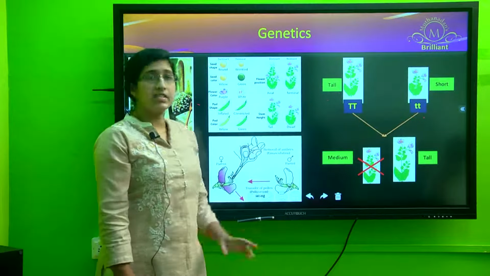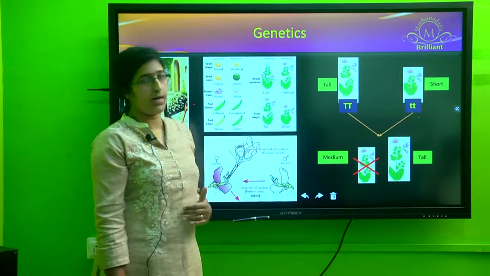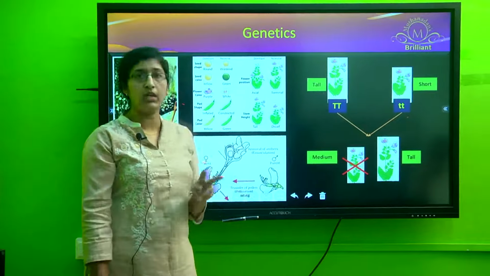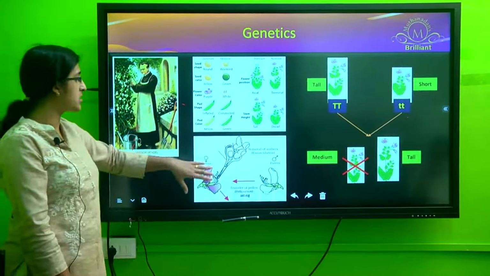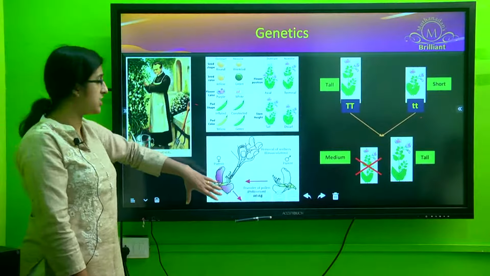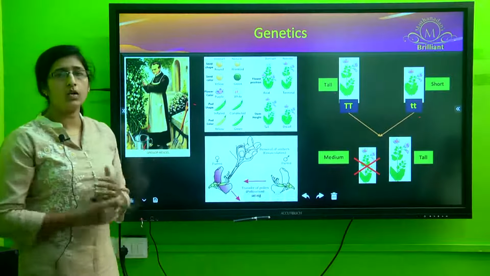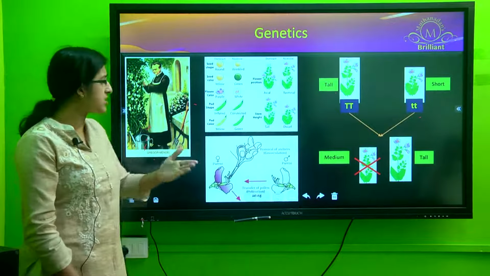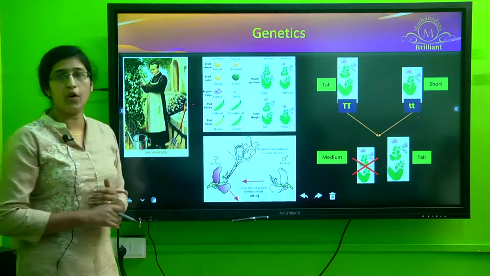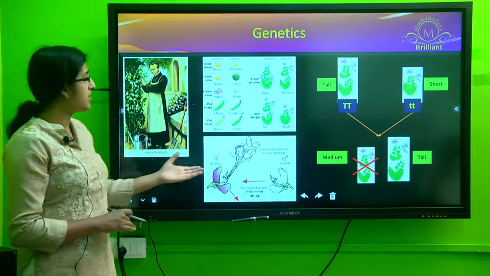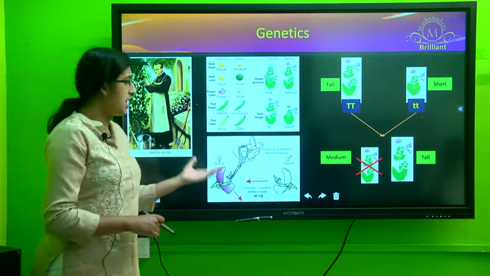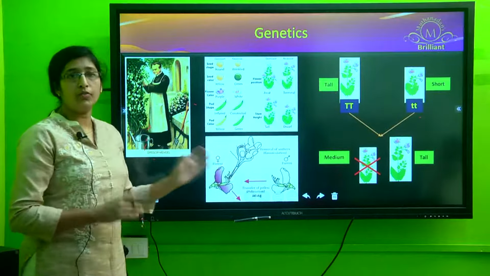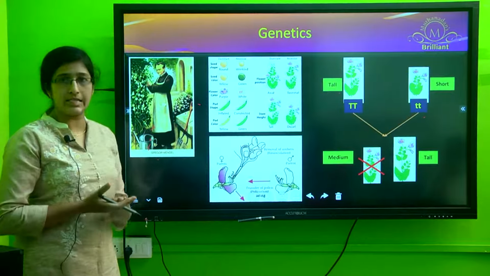After selecting the pure varieties, what he did next was crossbreeding. For crossbreeding, he used emasculation and bagging. Now, what is emasculation? Emasculation refers to the removal of the anthers. The anthers of the plant were removed to make sure that the pollen does not fall on the stigma of the same flower.